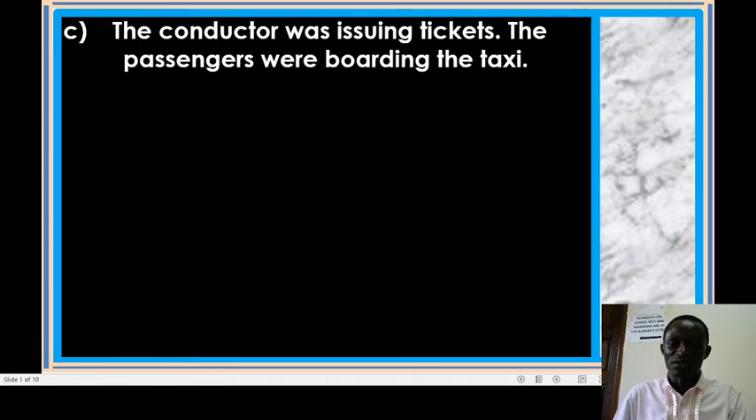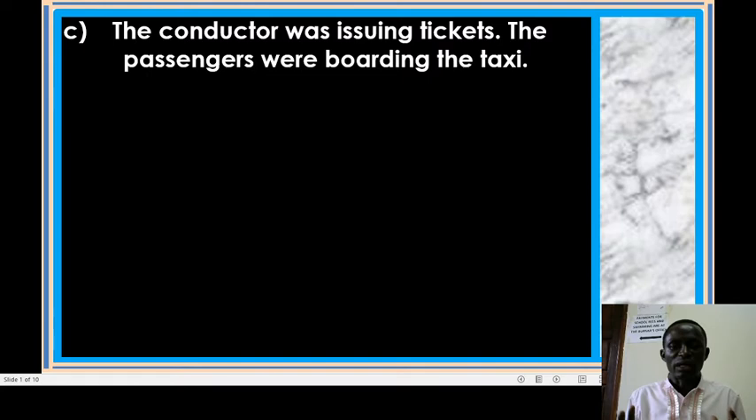Now, if that is done, dear friends, I'm believing that you can do a few numbers here. Look at this number. The conductor was issuing tickets. Okay? The passengers were boarding the taxi. I want to first mention this. Are you able to recall those words we learned as our new words? Have you seen some, like for this number? The conductor was issuing tickets. Yeah, I can see the word conductor. It was one of our big words. I can see the word tickets. Yes, it's one of our big words. I can see the word passenger. Yes, I can see the word board. Yeah, taxi. Okay, and so on and so forth.